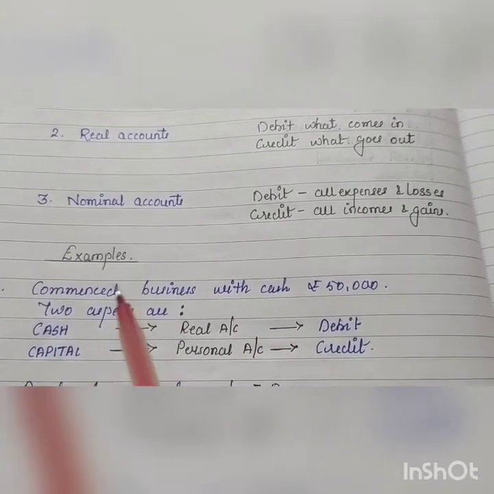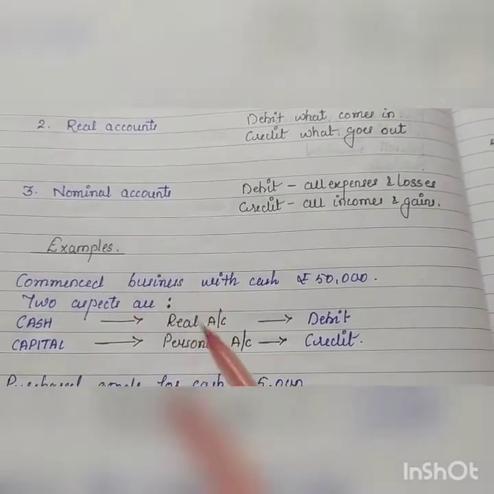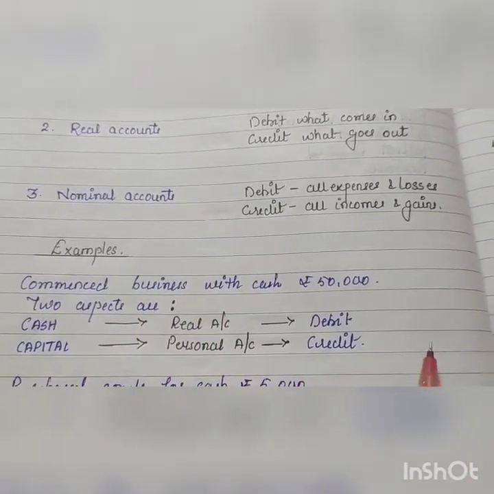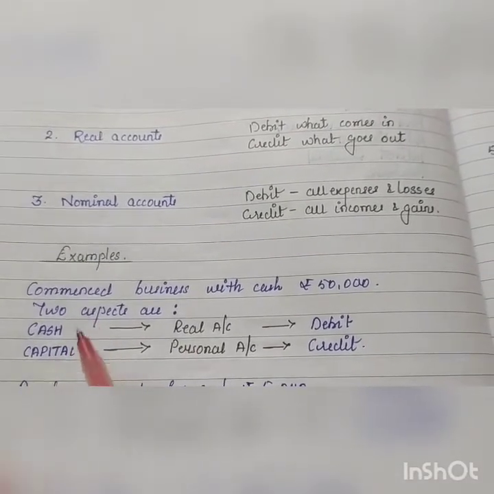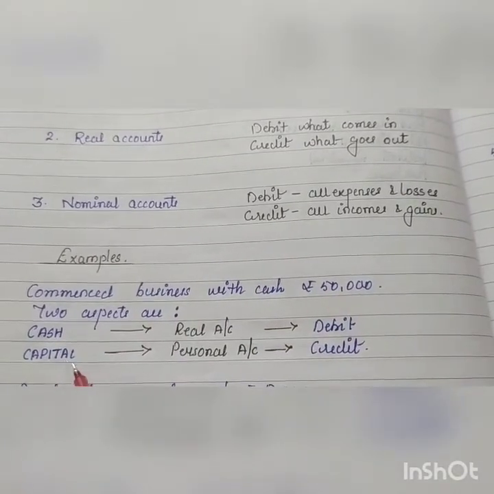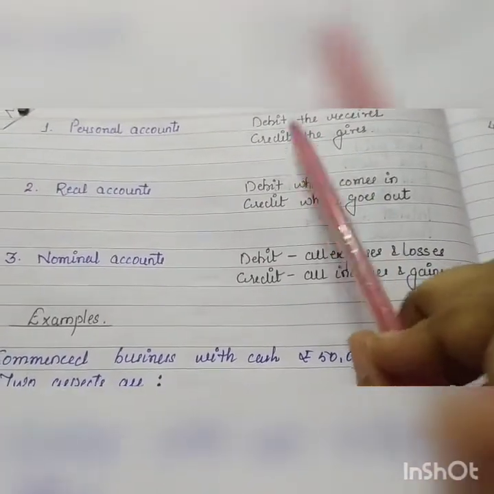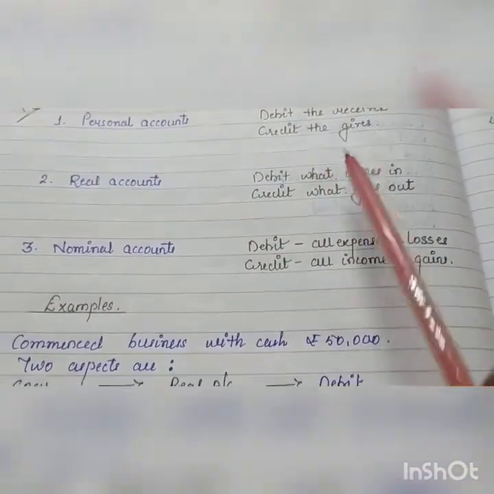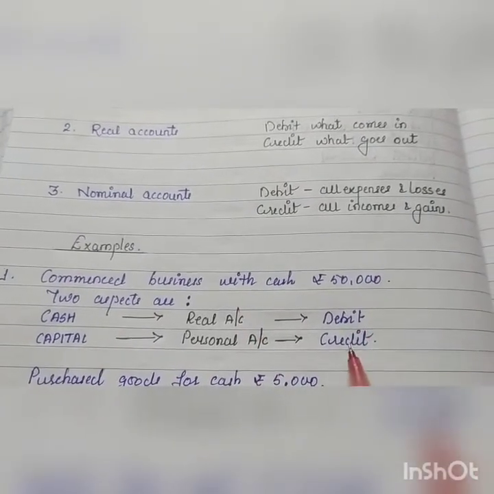Because the owner has invested money, owner ने business को पैसे दिए, credit the giver. Since it is the proprietor's money, capital will be credited. The proprietor is the giver here, that's why it is to be credited.